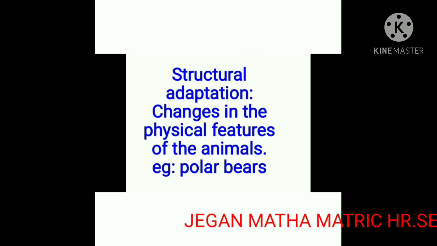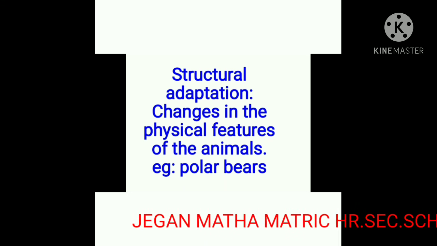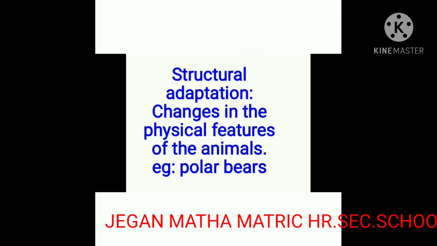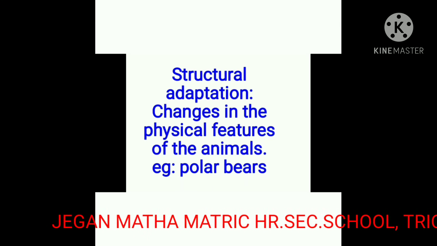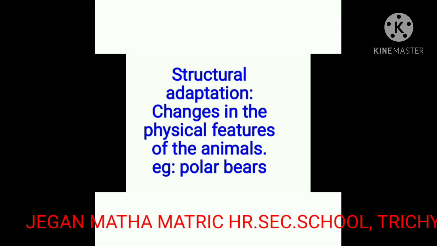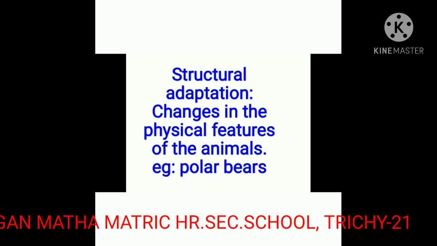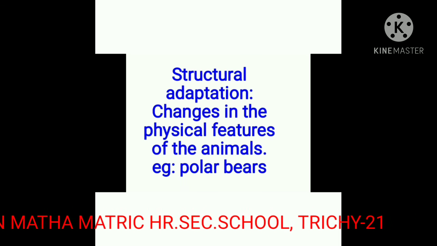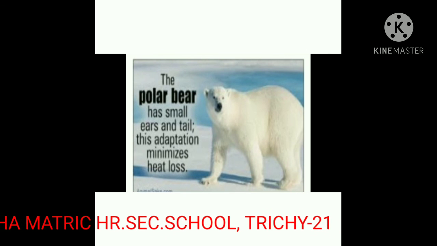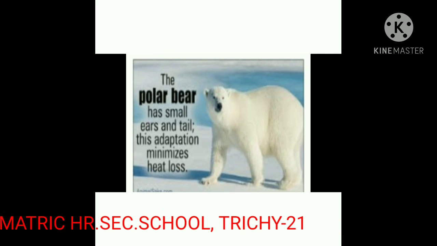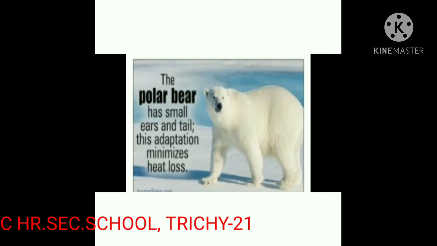For example, polar bears living in cold climates have physical adaptations such as thick fur and short ears to reduce heat loss. The polar bear has small ears and tails. This adaptation minimizes heat loss.